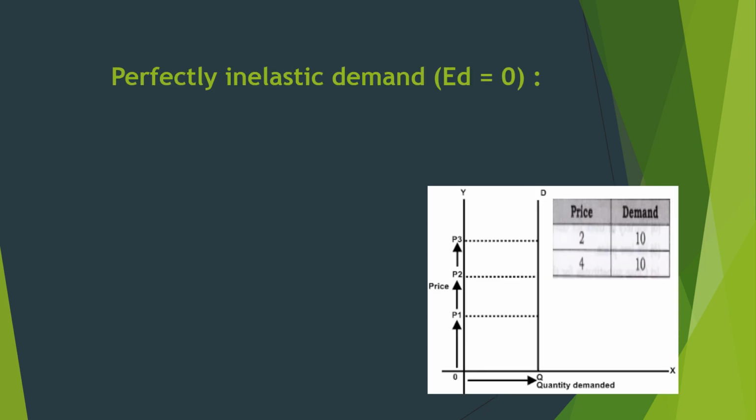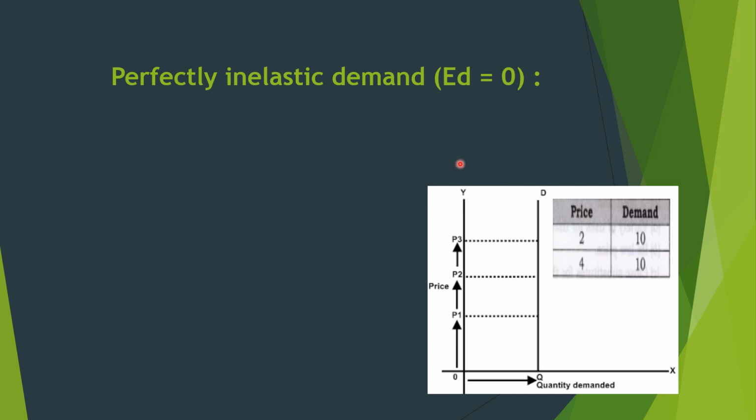Next, perfectly inelastic demand curve. Now, the earlier one is elastic; here you are saying inelastic demand curve. Now what is the difference? Here price is changing from 2 to 4, but the demand remains constant. Price is increasing or decreasing, but the demand remains constant. That's why ED is equal to 0, no change in demand.